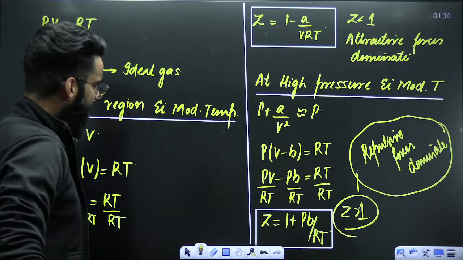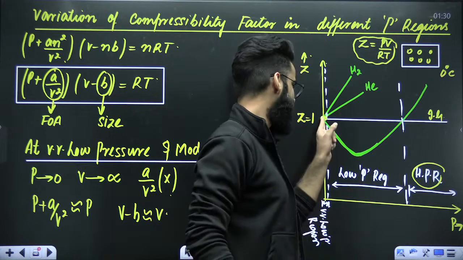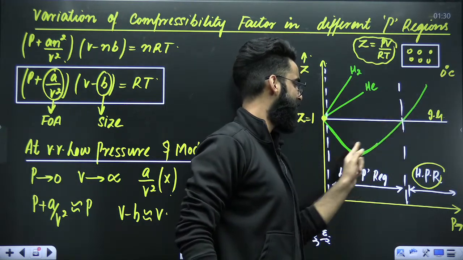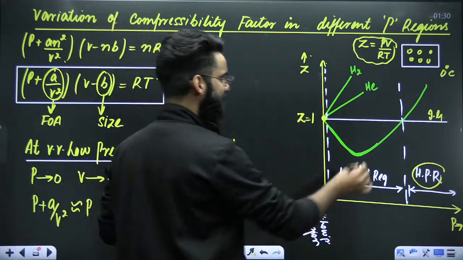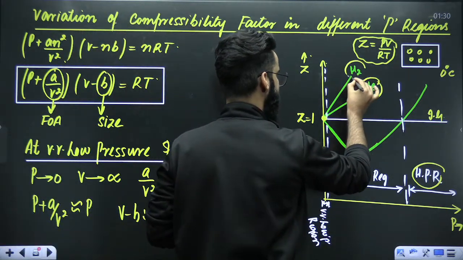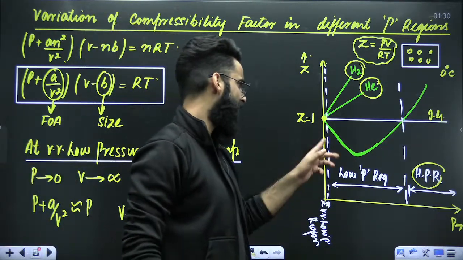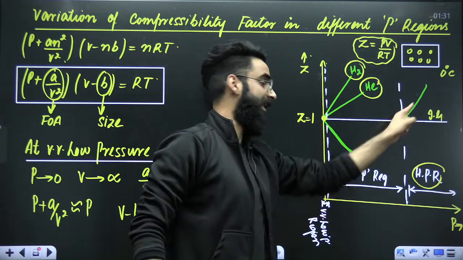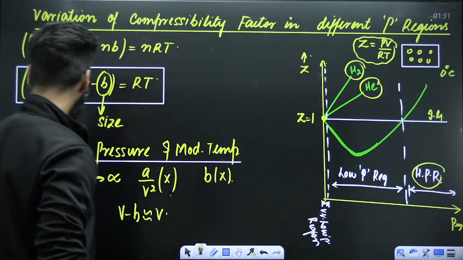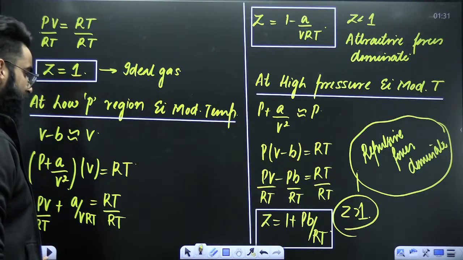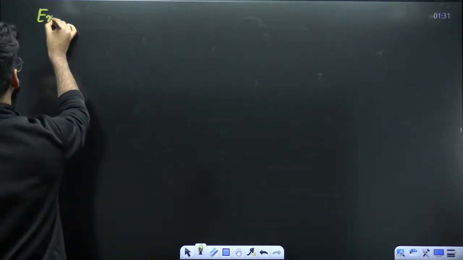Now you must be thinking whether the Z versus P curve for real gas will always be like this. Okay, leave that part aside. Let's first of all talk about the exceptional behavior of hydrogen and helium. Why, at moderate temperatures, is their Z versus P curve not like this? Why is their Z versus P curve always greater than 1 only? What is the logic for that? So, mark the heading as exceptional behavior for hydrogen and helium.